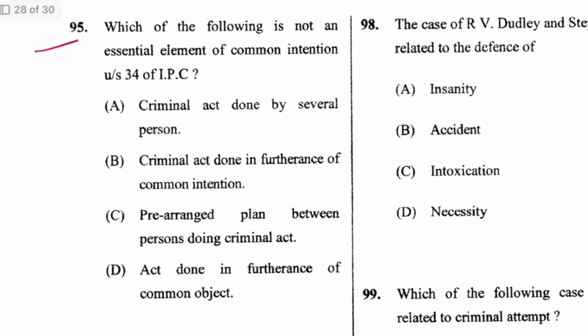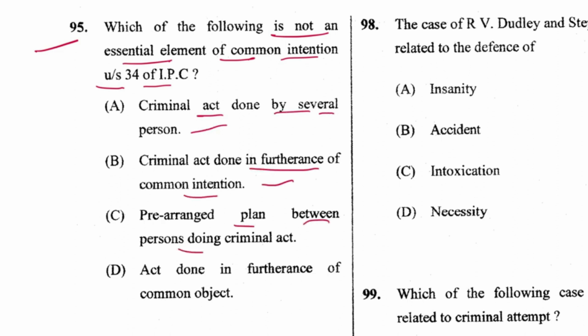Next, 95: which of the following is not an essential element of common intention under section 34? Criminal act done by several persons, yes. In furtherance of common intention, yes. Pre-arranged plan between person doing criminal act, yes. Act done in furtherance of common intention. So B and D are contradictory, so only one is correct. If B is correct, then D is incorrect, and incorrect is asked here, not an essential. So D is the answer.